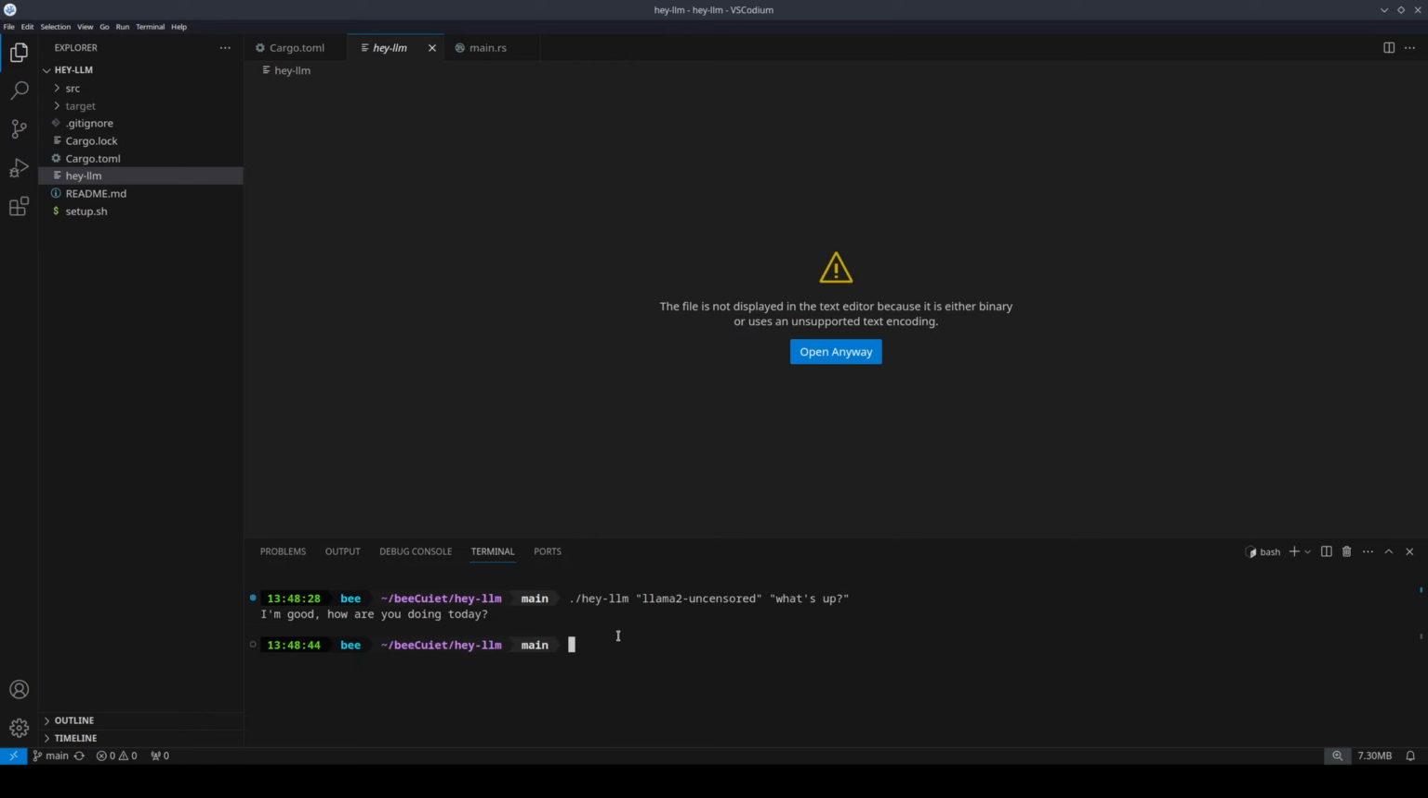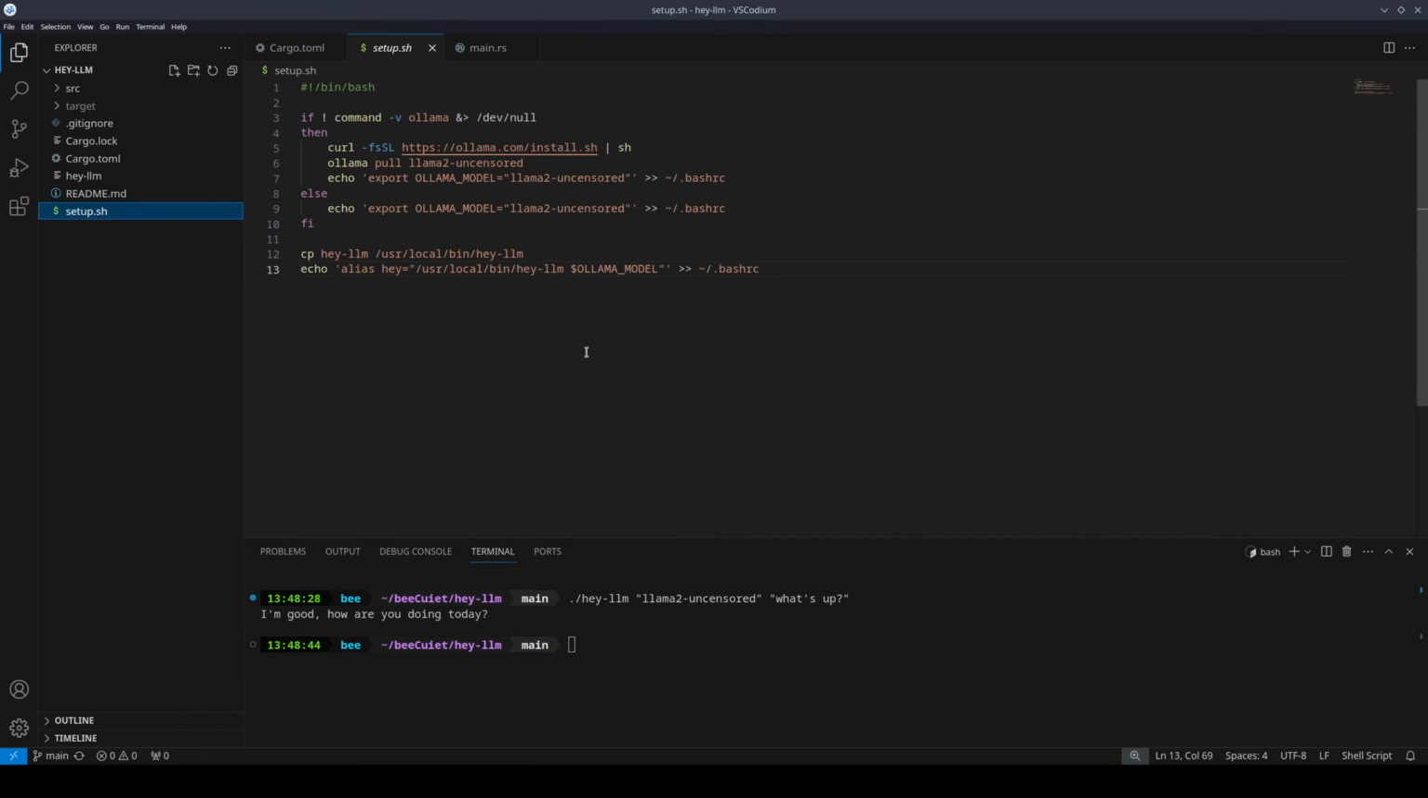Now that we have this, we have the power to give this to anybody else with a Linux computer and have them be able to run it without having to install anything at all other than Ollama. So now let's look at the script that I created to set this up. We're going to check to see if the user has Ollama. If the user doesn't have Ollama, so if it's null, then what we're going to do is run the Ollama install script for them. We're going to pull in llama 2 uncensored, and then we're going to export the environment variable Ollama model and assign it to the model we just downloaded for them, llama 2 uncensored. And then we're going to write it to their bash RC.